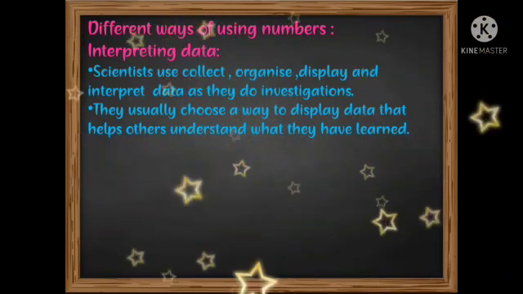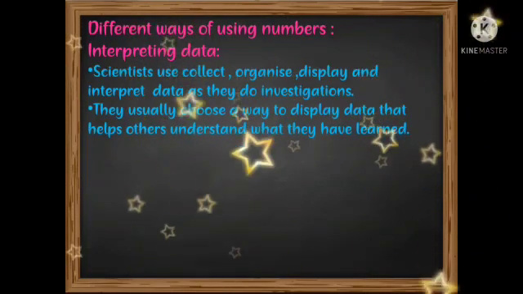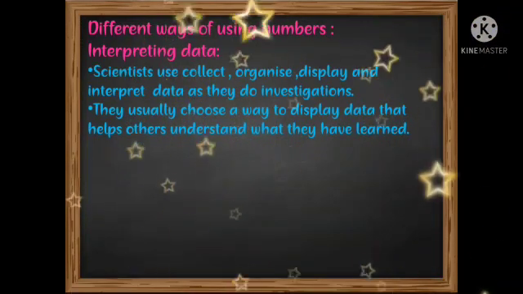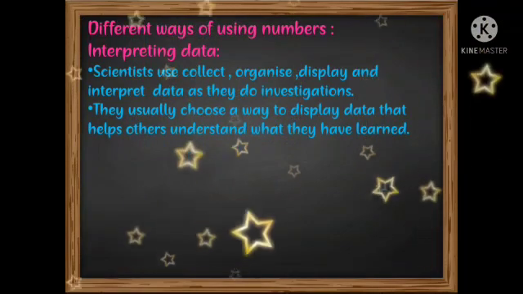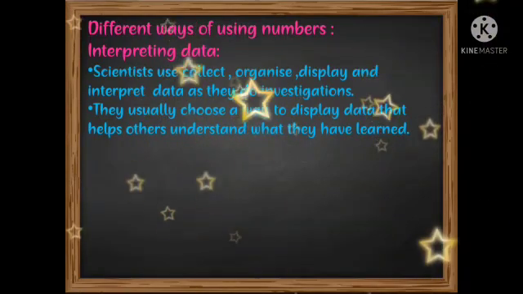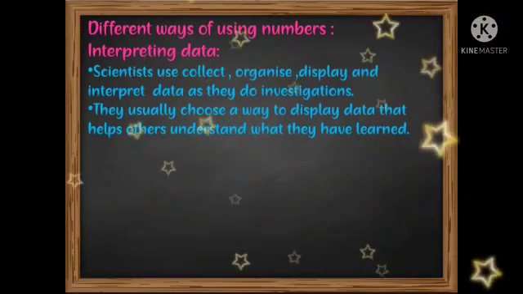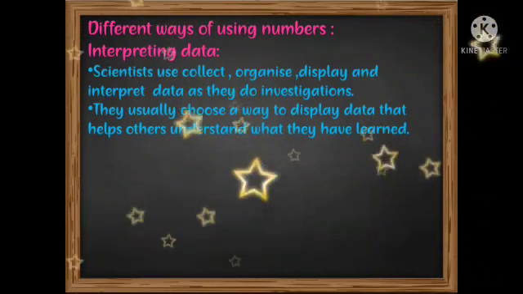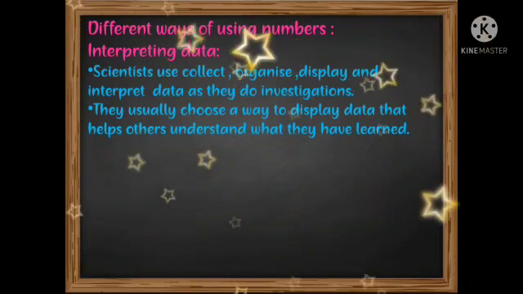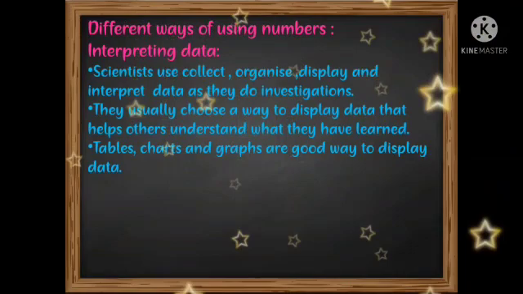They usually choose a way to display data that helps others to understand what they have learned. During their investigation, scientists always learn something, so they want to explain that data to future generations and to other people. They need to explain the total investigation to other people by using writing or numbers. Tables, charts and graphs are good ways to display the data.